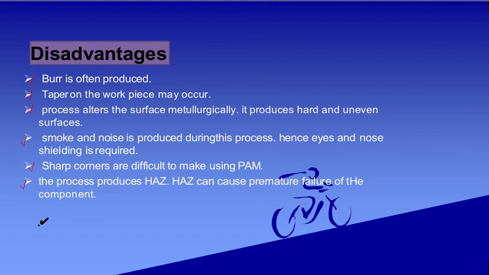So a heat affected zone is there in that product, and that will help cause premature failure. These are the disadvantages associated with plasma arc machining, and we cannot avoid them.